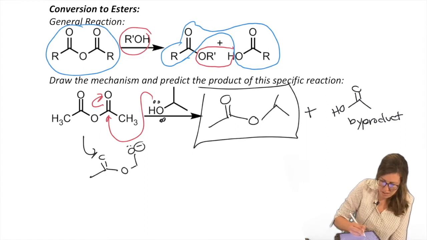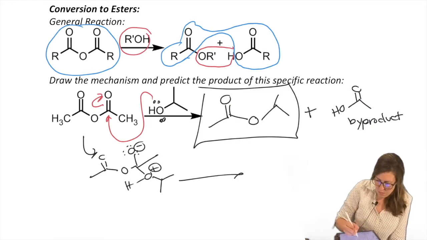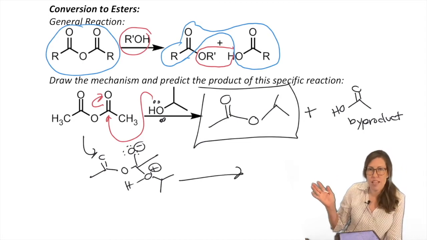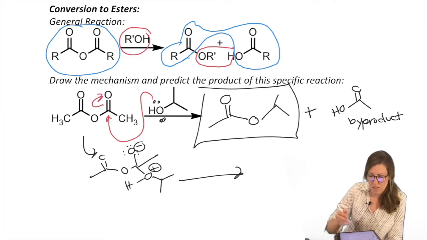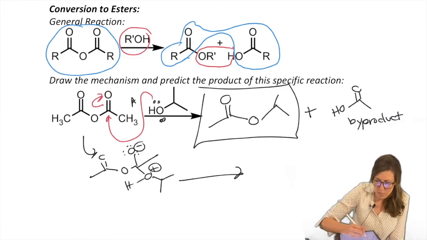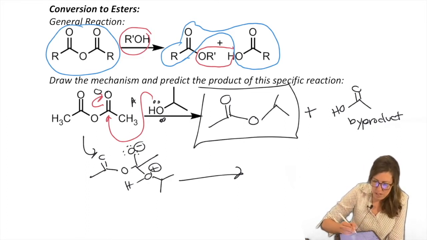O minus. Methyl's still there. O has its H still. So hopefully this kind of looks familiar. We can't stay there. We can't close kick. We've got to fix it first. So we did our attack, open, but now we have to fix. What do we fix it with?